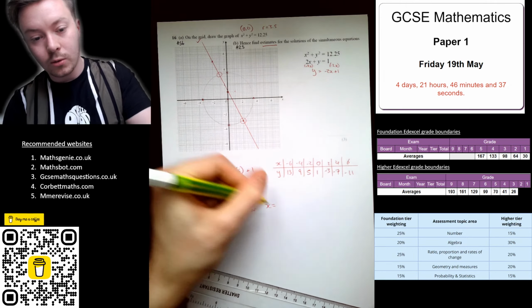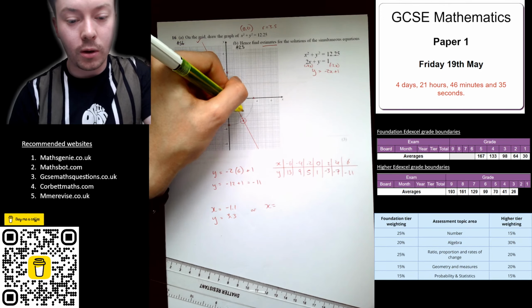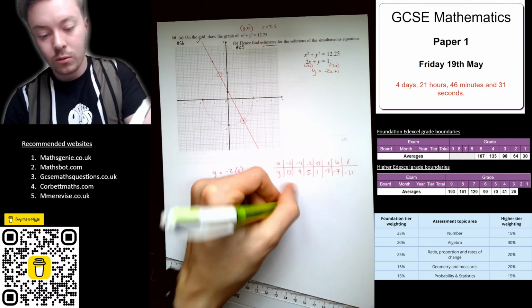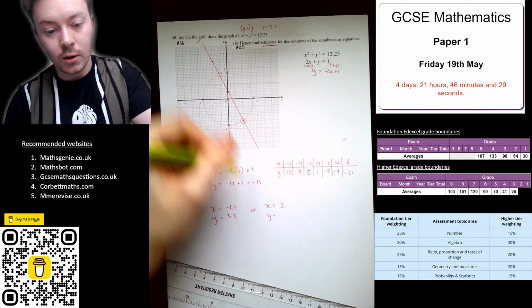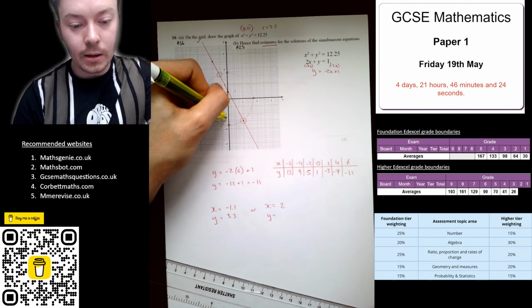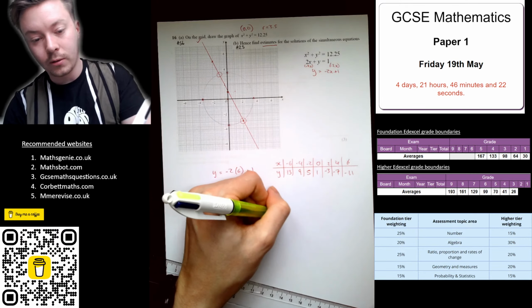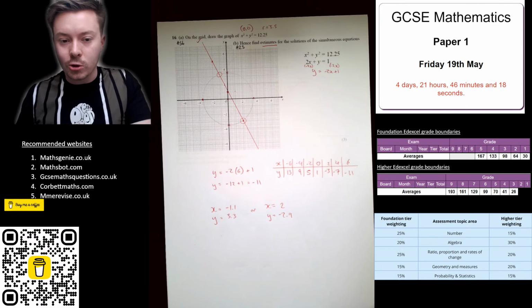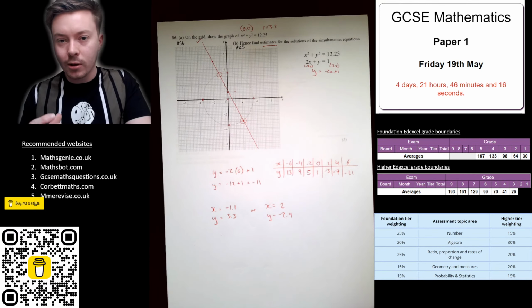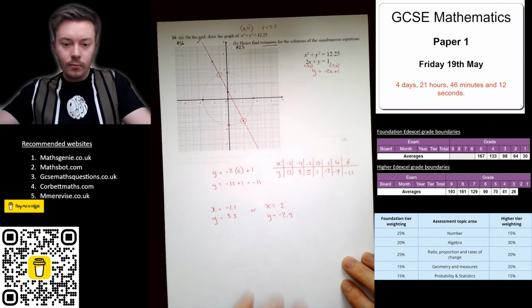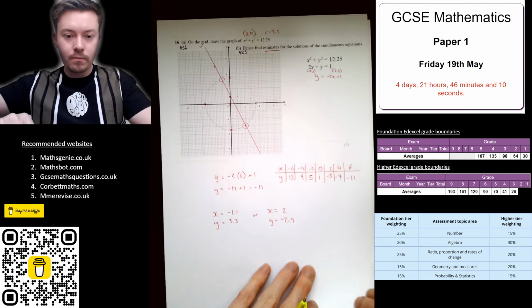or x is equal to, I'm going to go with 2, y is equal to this point here, which is negative 2.9. Okay, that's what you need to do for that question. Solving simultaneous equations graphically is basically drawing the graphs and seeing where they intersect. Okay, moving on.